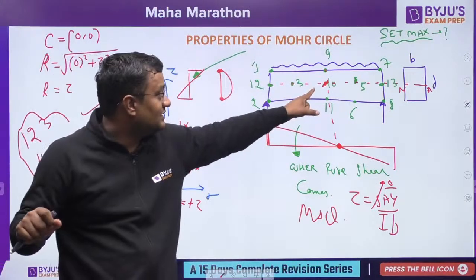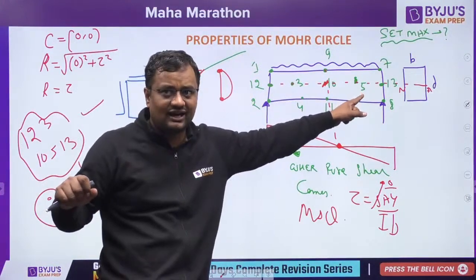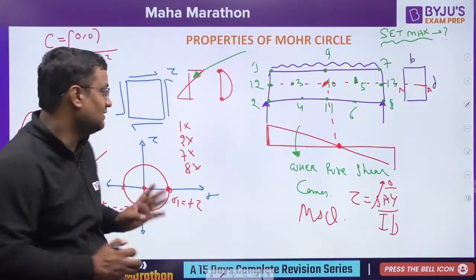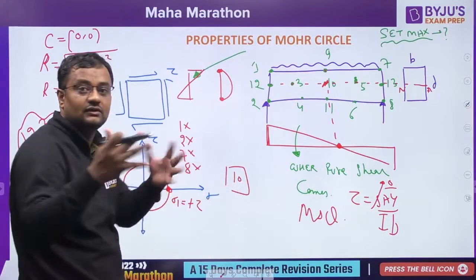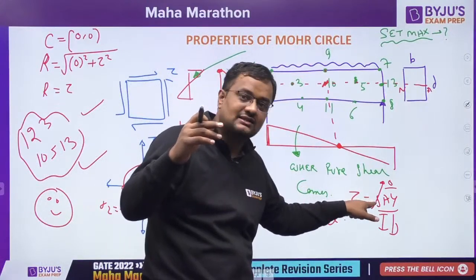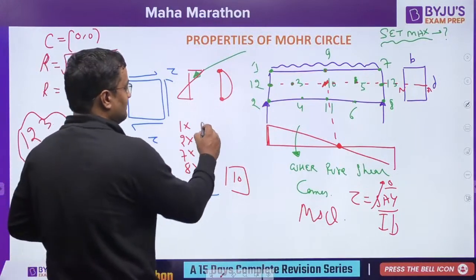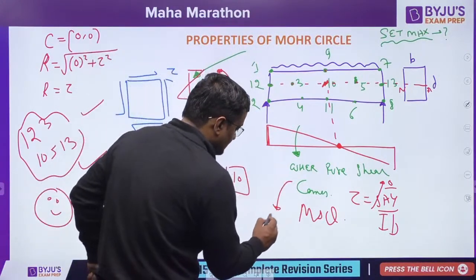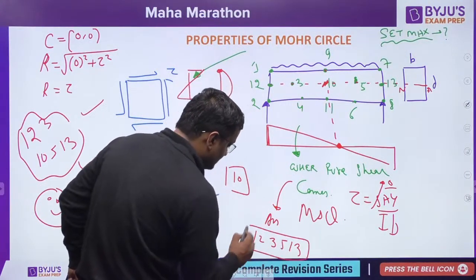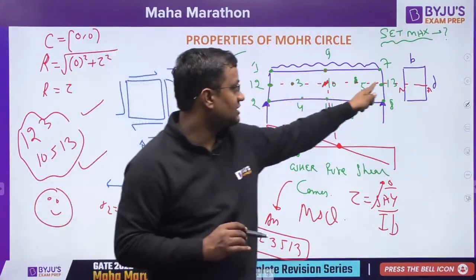So at this point, no bending stresses will be there. That is correct. But at 10, shear force will also be there. The 10 point will be like this. No bending stress because it is the neutral axis. No shear stress because shear stress is originated by the shear force V, and V is not there. So the correct answer will be 1, 2, 3, 5, 13, because all are on the neutral axis, and there are no bending stresses, but shear stress will be there.